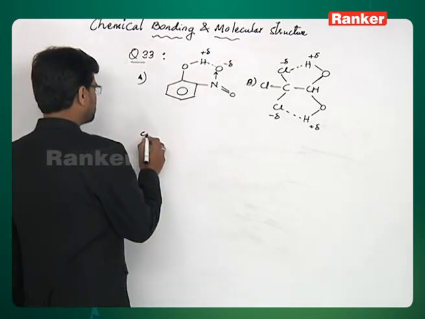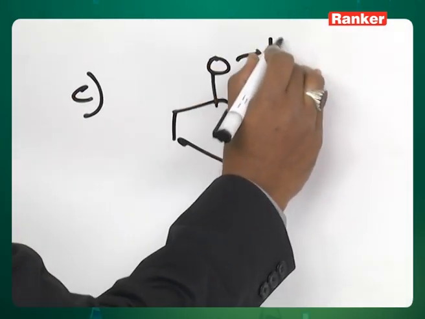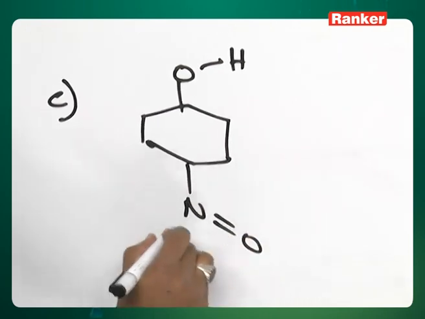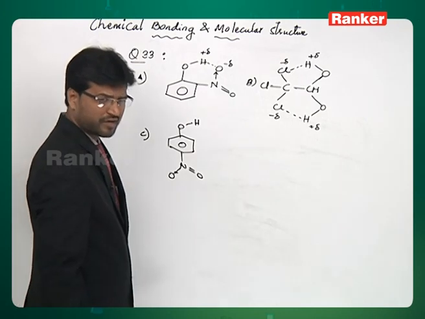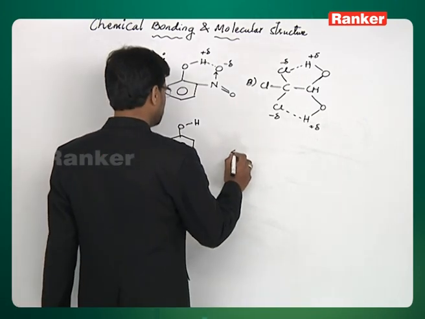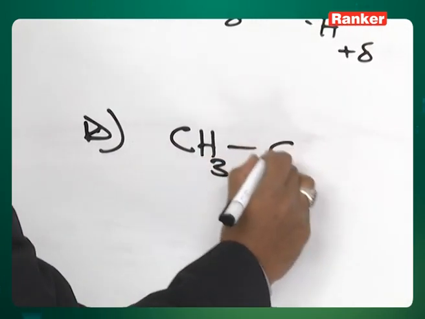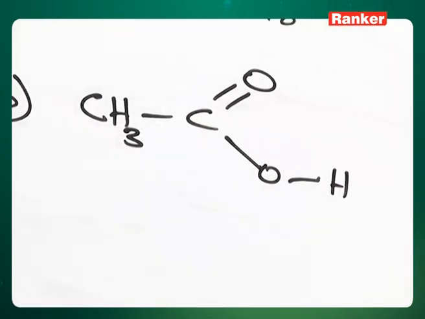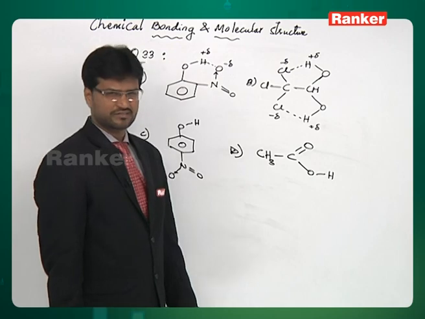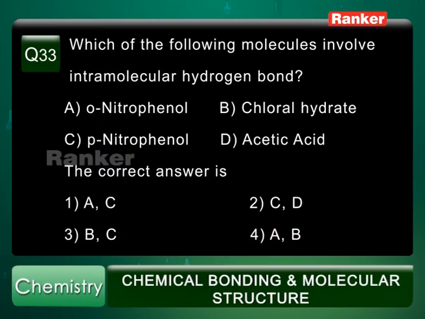But look at compound C, OH, this is NO2 group. The groups are too far away to form hydrogen bond. Acetic acid, compound D is acetic acid. Intermolecular hydrogen bond is possible, but intramolecular hydrogen bond is not possible. So the correct answer therefore is the fourth option, A and B.